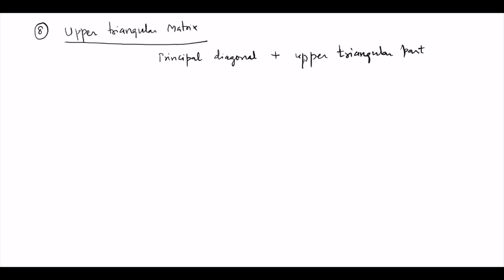For example, a matrix A which is upper triangular has A11, A12, A13, then 0, A22, A23, and 0, 0, A33. So this is an upper triangular matrix.